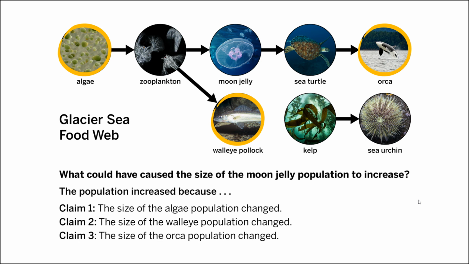So the population increased because claim 1, the size of the algae population changed. So here would be our algae. That could impact the moon jellies through the zooplankton. Claim 2, the size of the walleye population changed. That could also affect our moon jellies through the zooplankton. Or claim 3, the population increased because the size of the orca population changed, which would impact our moon jellies through sea turtles.